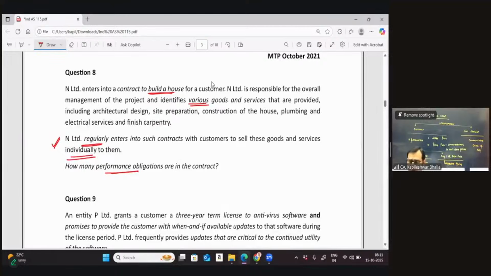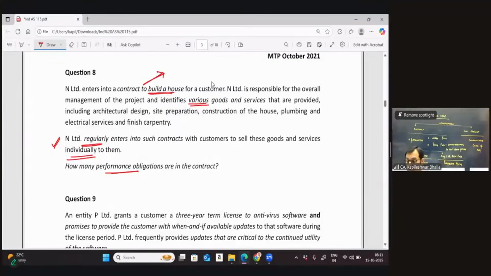Now, would you like to give me one keyword when I look at what the customer demands? Because once you've made the assessment from the entity's point of view, the next assessment is required from the customer's perception. When you look at the customer's perception, can you give me that one keyword which indicates that there is a single performance obligation?